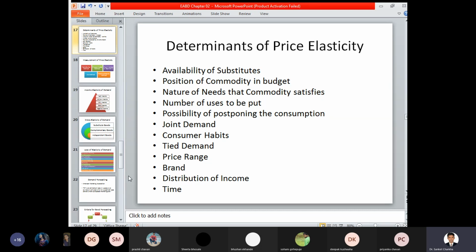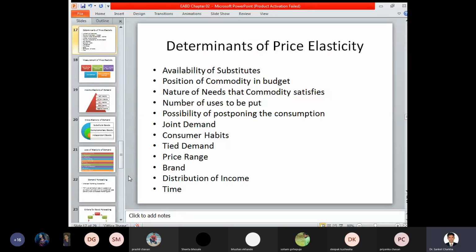Say you went to a particular shop and identified two products. You are in a confusing state about which product or which brand has to be purchased. But if a substitute is available at a lower price, the consumer will purchase the product which has the same quality, same attributes, same preferences, but at a lower price. Then the availability of a substitute makes the demand switch from one product to another. So if a substitute is available and the price is lower for a particular product, you switch your purchase decision from one product to another.